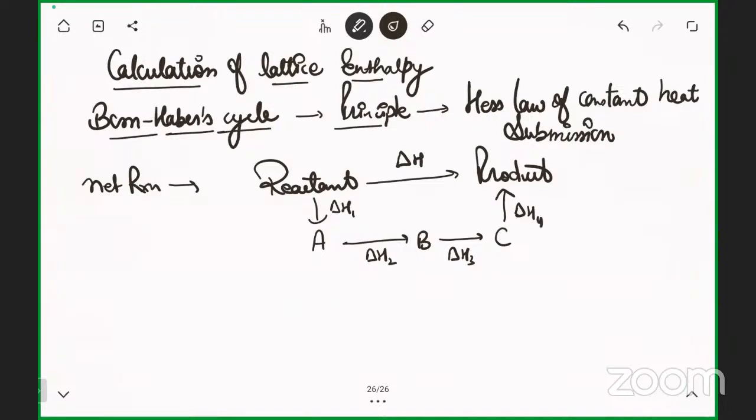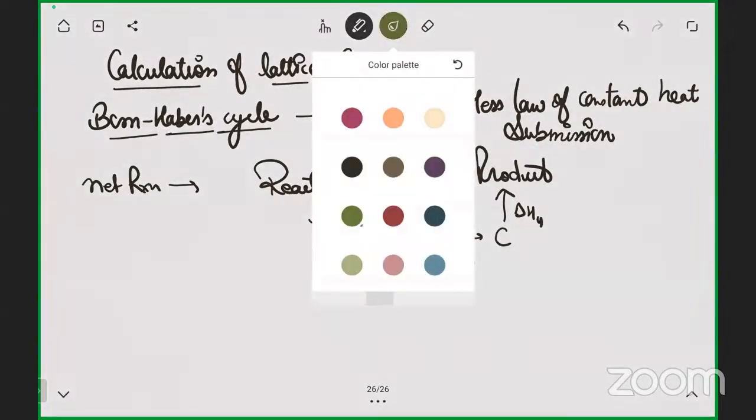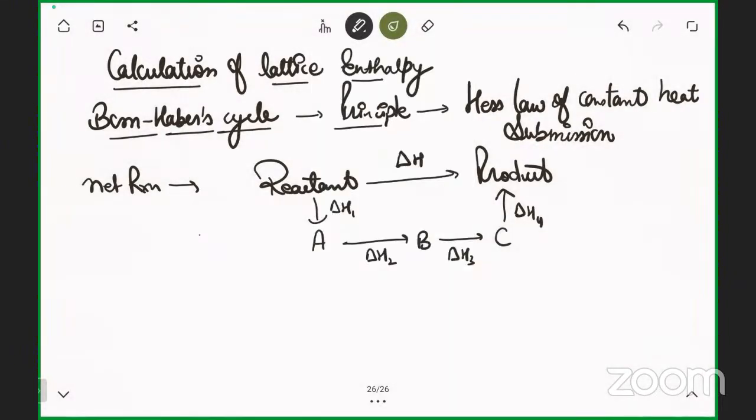So according to the Hess law of constant heat summation, whether the reaction occurs in a single step or in multiple steps, the energy change will be the same. It means delta H is equal to delta H1 plus delta H2 plus delta H3 plus delta H4.